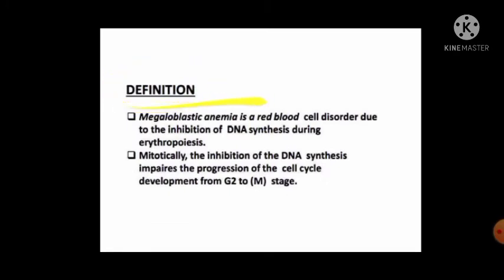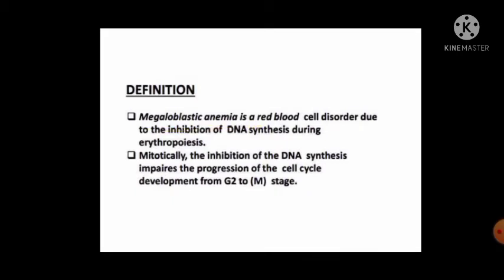Definition of megaloblastic anemia. Megaloblastic anemia is a red blood cell disorder due to the inhibition of DNA synthesis during erythropoiesis. The inhibition of DNA synthesis impairs the progression of the cell cycle from the G2 to the M stage. These are the phases in a cell cycle during the division of the cell.